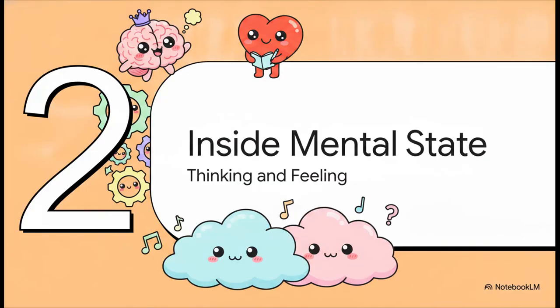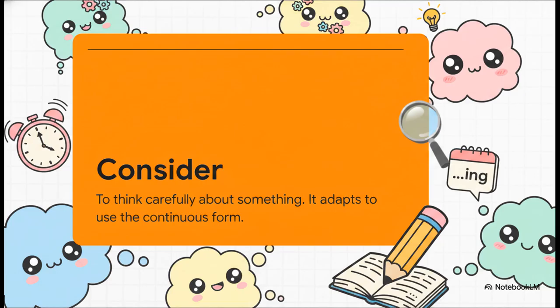Section 2. Inside the mental state. Thinking, feeling, and realizing. Let's take a closer look at Rule C, which basically takes us inside the human mind. Verbs that describe our thoughts, our preferences, and our feelings, they have their own special set of behaviors that we need to decode. Now, a lot of mental state verbs like know or believe stubbornly stick to the simple present.